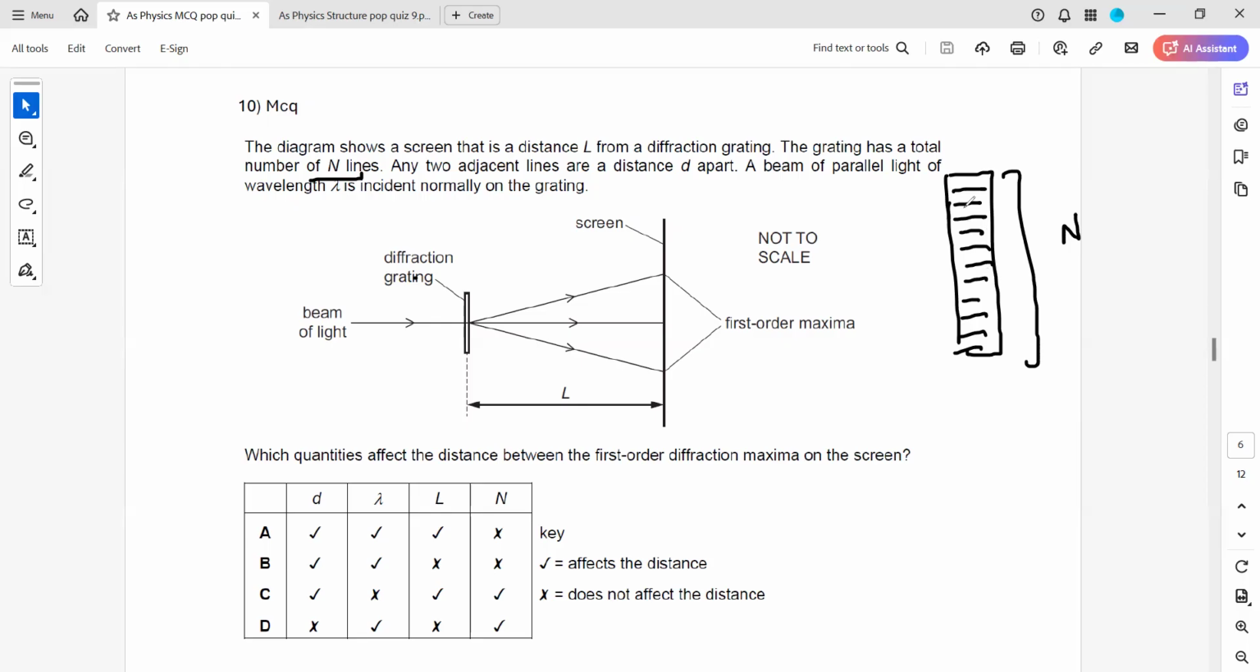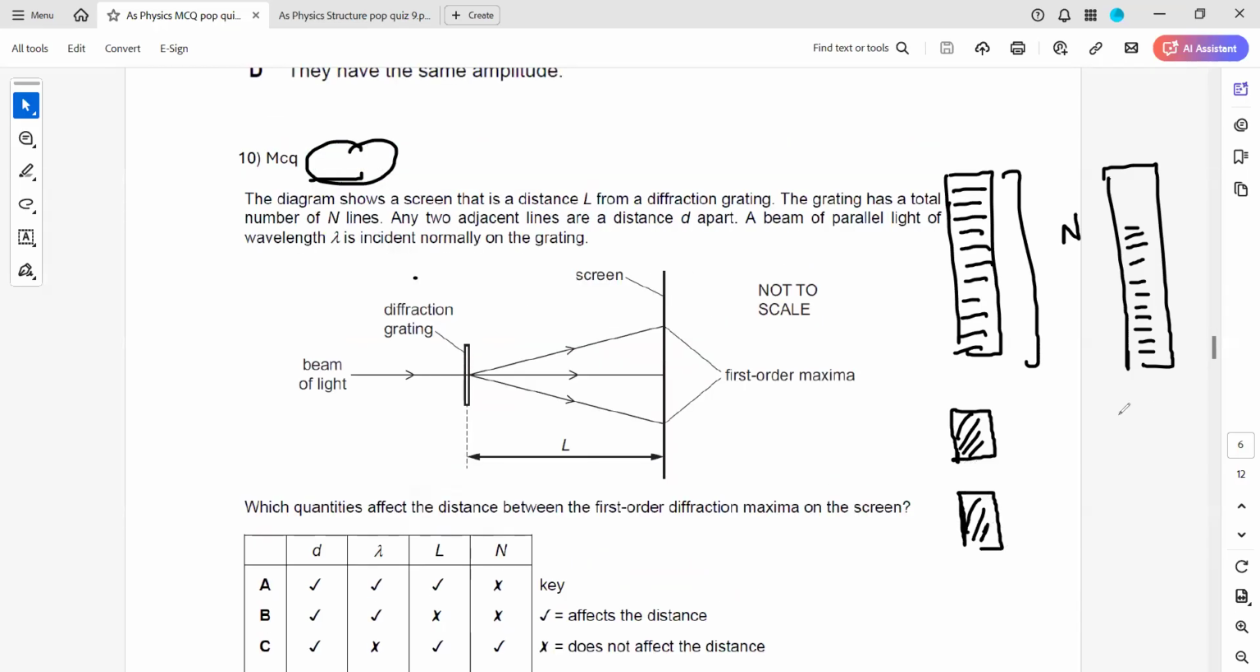The spacing between the lines can affect the diffraction pattern. For example, whether a diffraction happens or not. The grating has a total number of lines n. It can have 200 lines or 300 lines. But the diffraction of light depends on the spacing between the slits. It's not about the number of lines, it's the spacing of the slit.